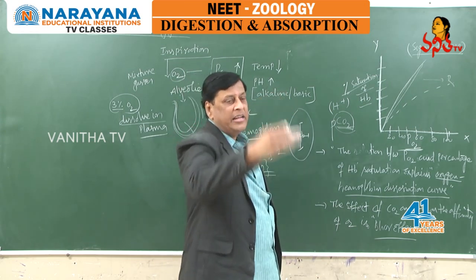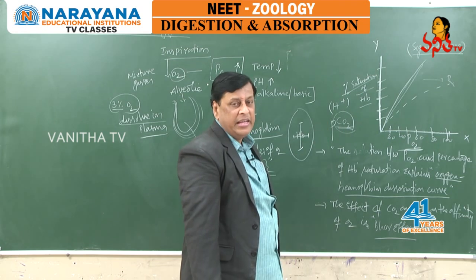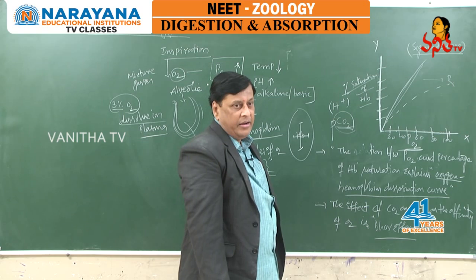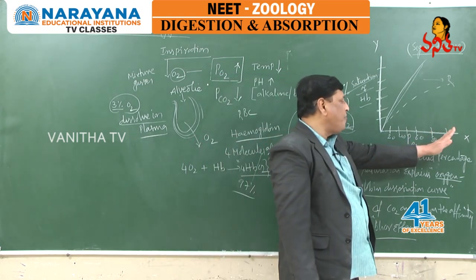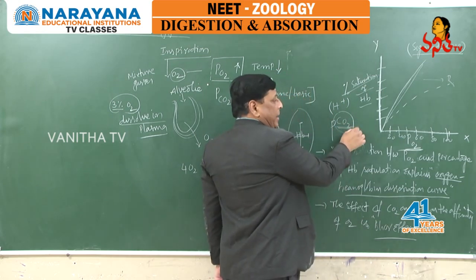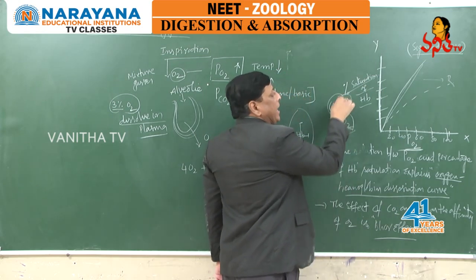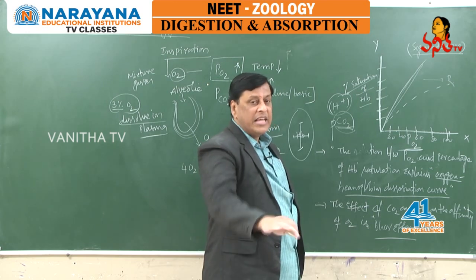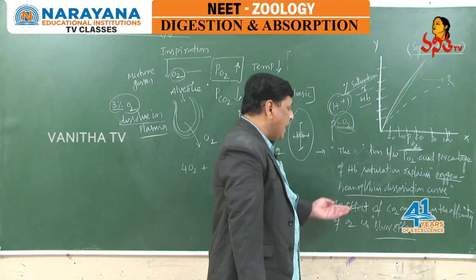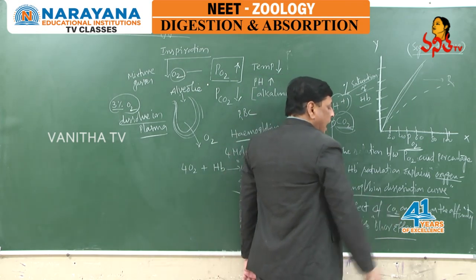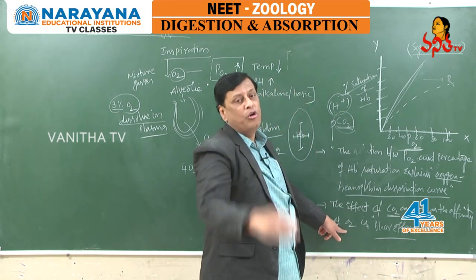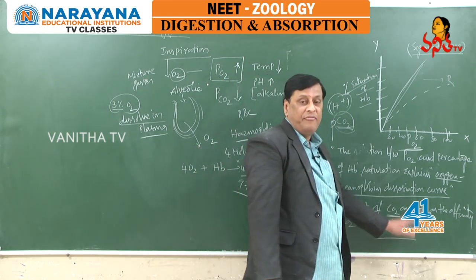So it means that decreasing partial pressure of oxygen means increasing partial pressure of carbon dioxide and increasing H plus ions. This was explained by Bohr, hence we call it the Bohr effect. The effect of CO2 and H plus ions on the affinity of oxygen to hemoglobin is called the Bohr effect.